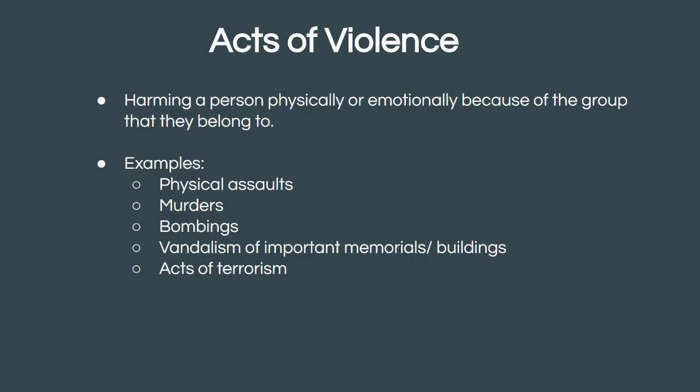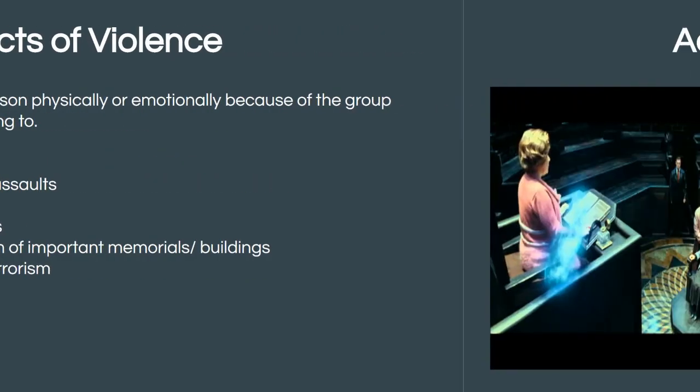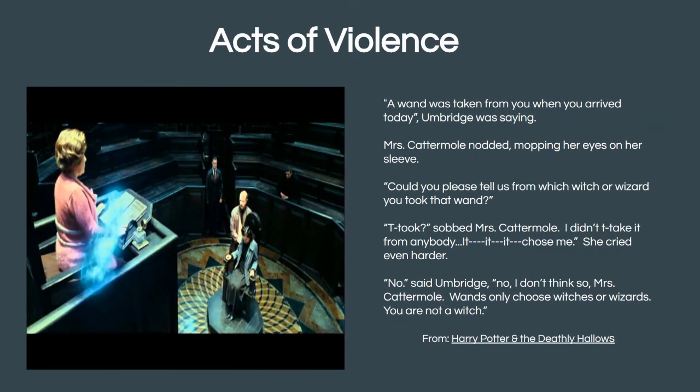Now, in the Harry Potter universe, it's a little harder to come up with something that's quite this bad, but there is something that's really disturbing when you stop and think about it. In, again, the book The Deathly Hallows, Professor Umbridge, who's the lady in pink here, is a witch who believes in Voldemort's mission to rid the world of mudbloods, and she is participating in the interrogation of a Muggle-born witch, Mary Cattermole, who is the woman in the chair below her who looks intimidated and is in gray.